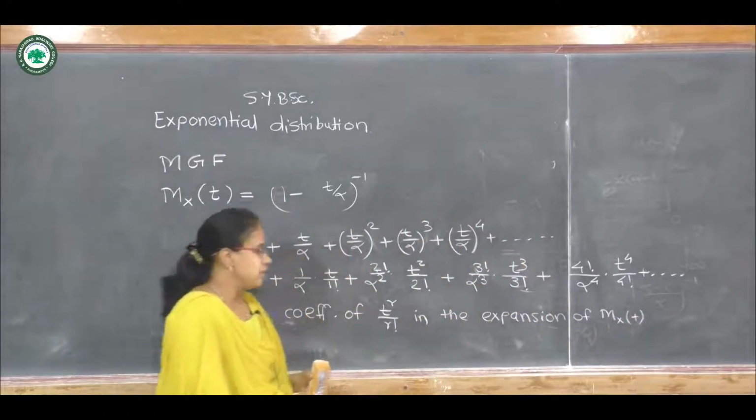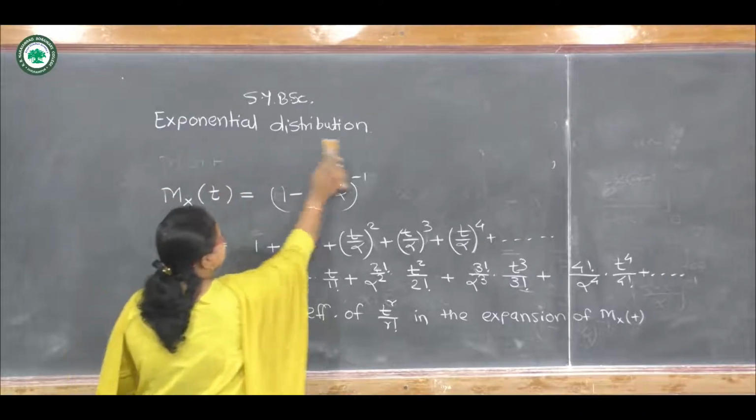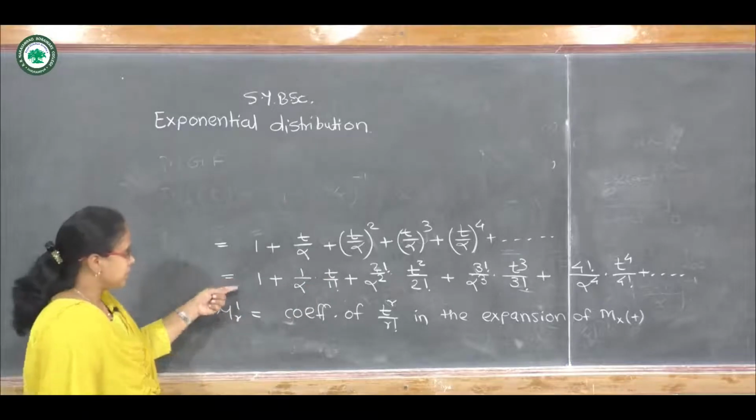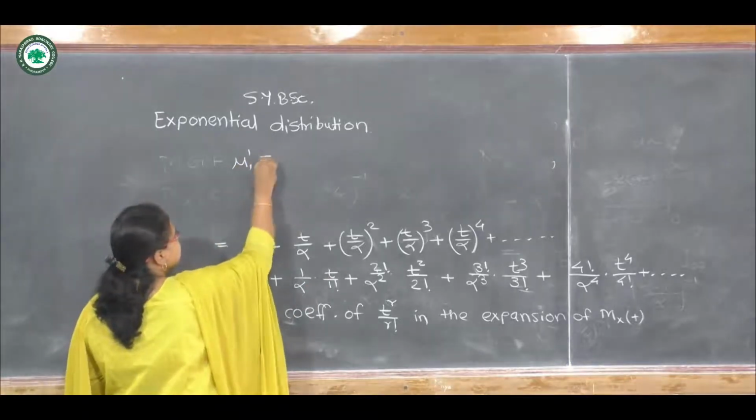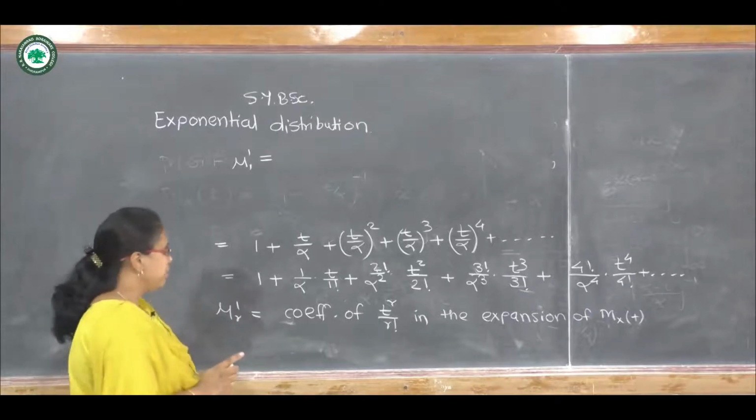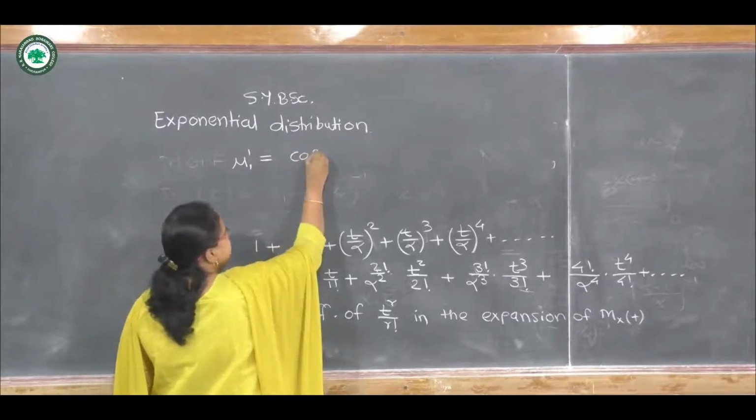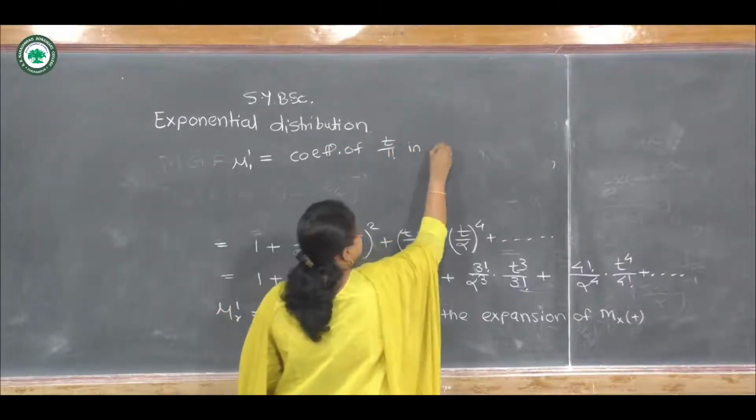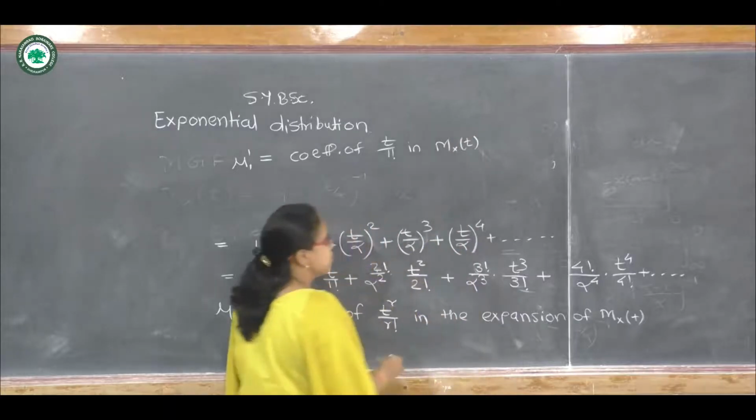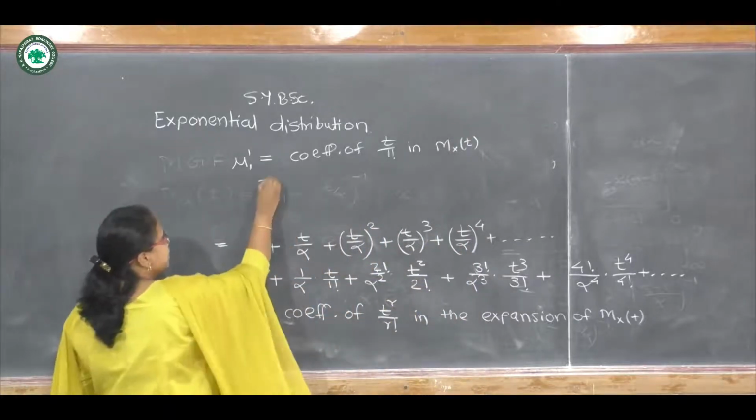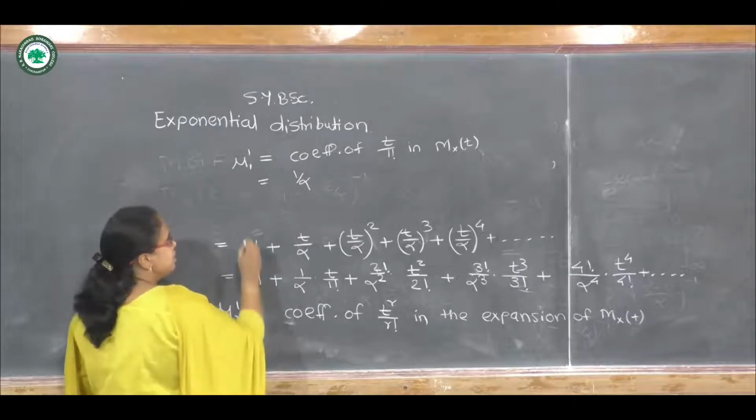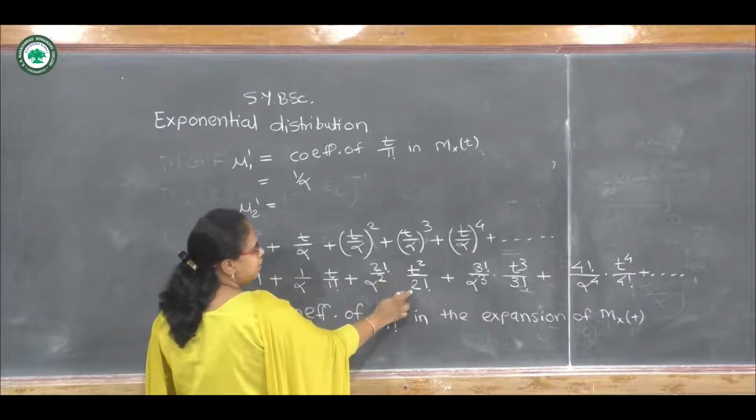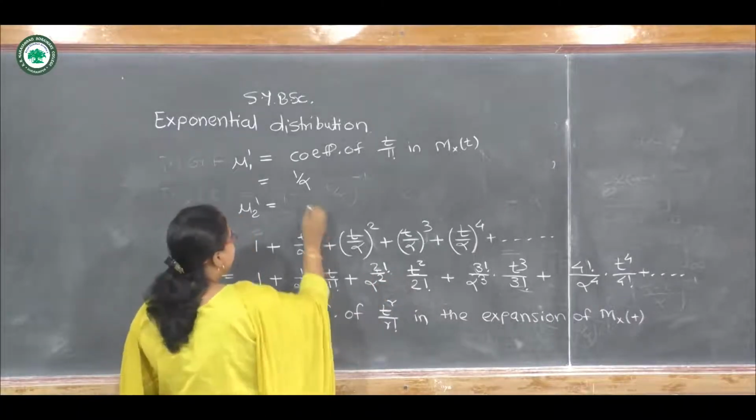So this is the rule. So I can write here mu1 dash, mu2 dash, mu3 dash and mu4 dash from this expansion. My mu1 dash, that is if I substitute r equal to 1, mu1 dash will be the coefficient of t upon 1 factorial in the expansion of Mx(t). So here we have mu1 dash as 1 upon alpha. Similarly mu2 dash will be the coefficient of t square upon 2 factorial, which is 2 upon alpha square.